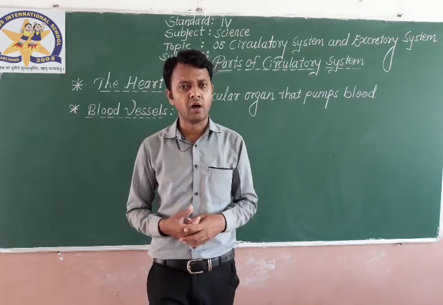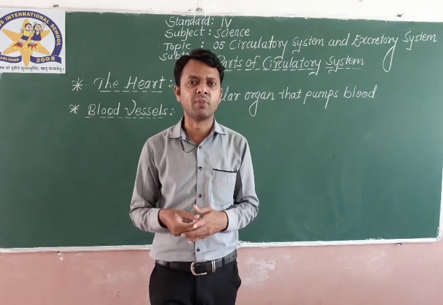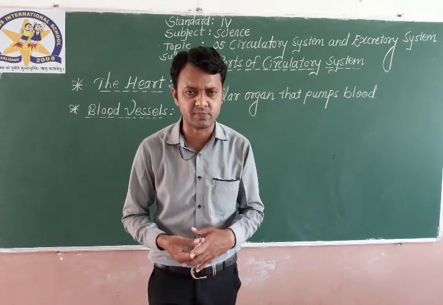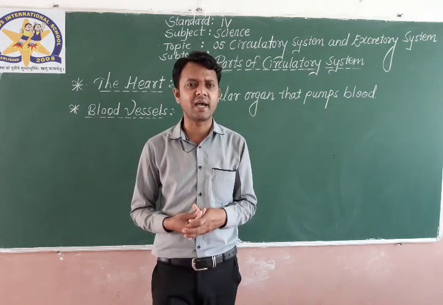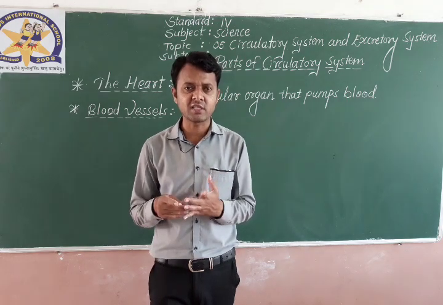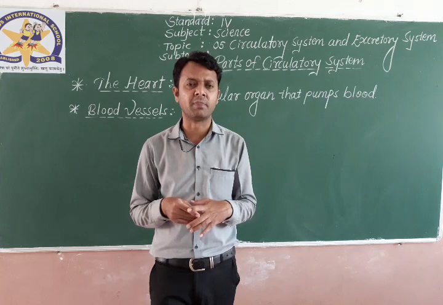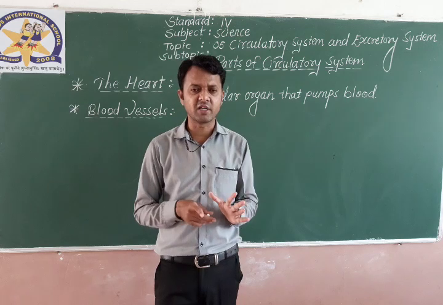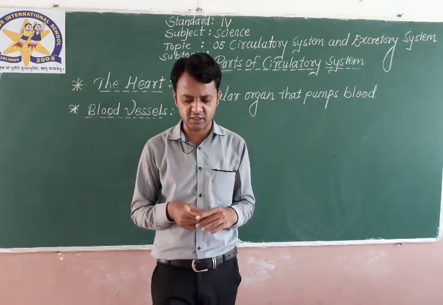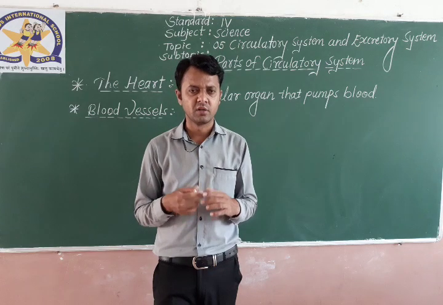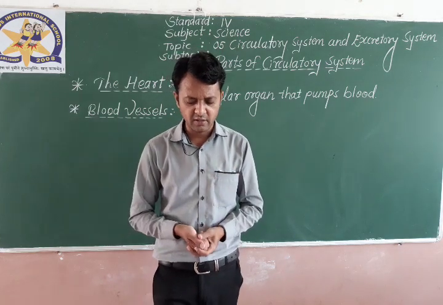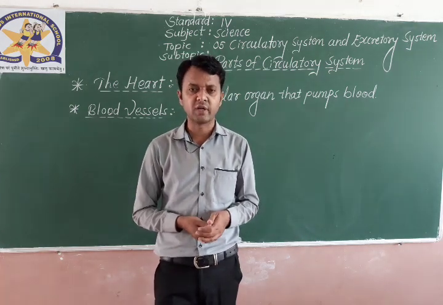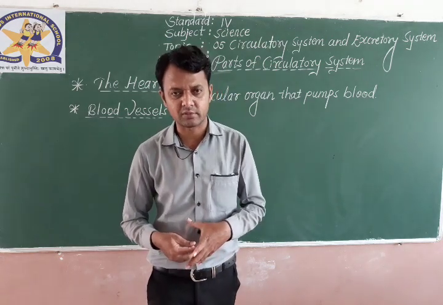As I told you earlier, all the organs in our body need blood, and blood is circulating in the body. That's why the system is called the circulatory system. Blood needs to circulate into the entire parts of the body, and the blood vessels carry the blood and provide it to the other parts. These thin tube-like blood vessels start from the heart and run through the entire body, forming a network.